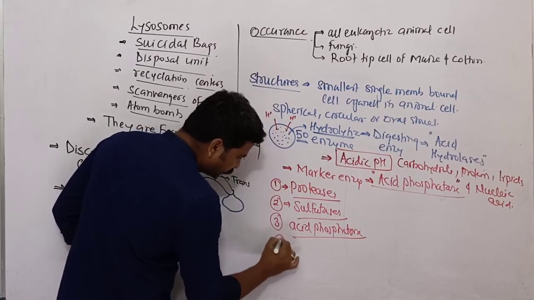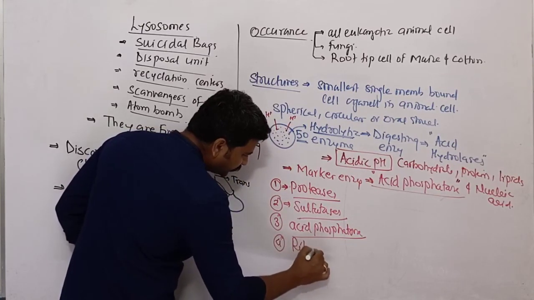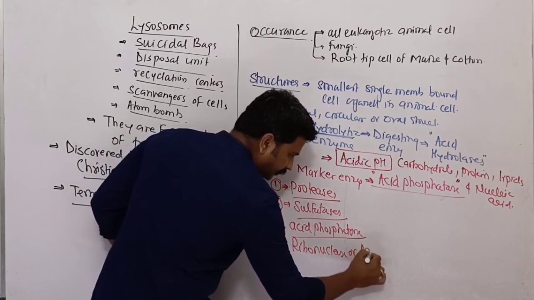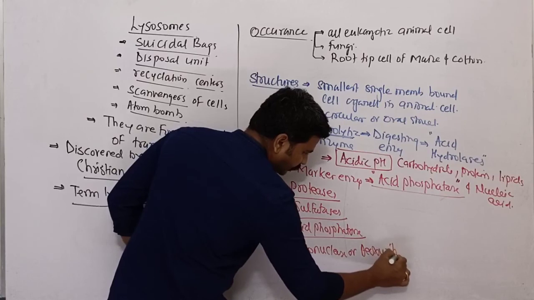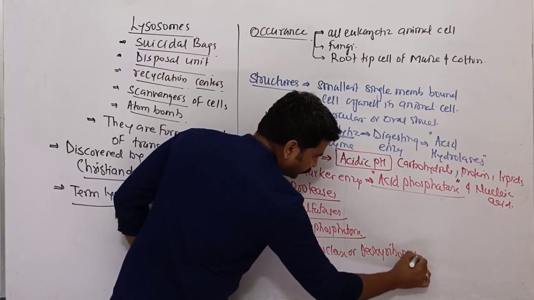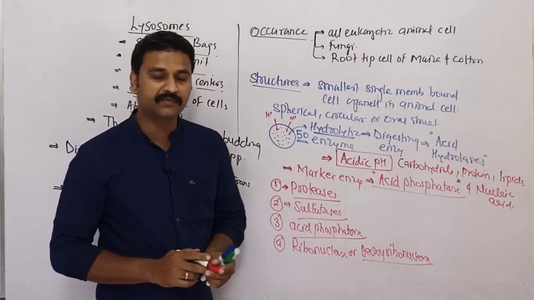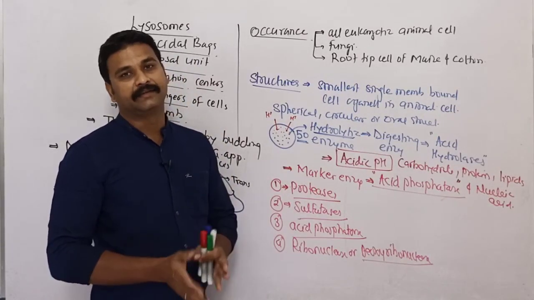And number 4, ribonucleases or deoxyribonucleases. So these are the 4 categories of enzymes basically present in lysosomes.